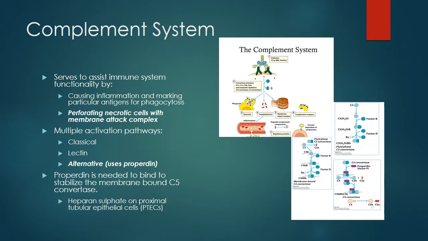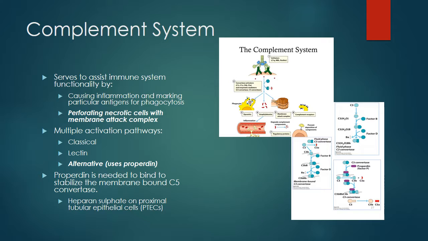The complement system is composed of a variety of proteins that can be activated by the humoral or antibody-mediated immune response of the human immune system against pathogenic cells. The actual function of this portion of the immune system is to help the cellular part of the immune system by causing inflammation and marking particular antigen-exposing cells for phagocytosis. The other portion of this immune response is perforating necrotic cells with membrane attack complex.